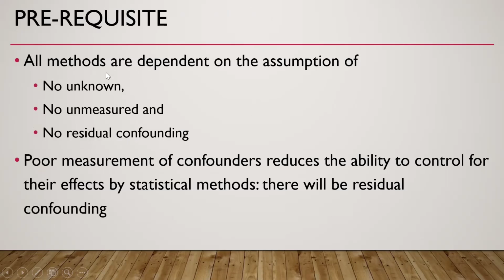In general, all methods are dependent on the assumption of no unknown confounder, no unmeasured confounder, no residual confounding. So this should be there in case of the control of confounding during analysis phase. Poor measurement of confounders reduces the ability to control for their effect by statistical methods, and in such a scenario, there will be residual confounding.